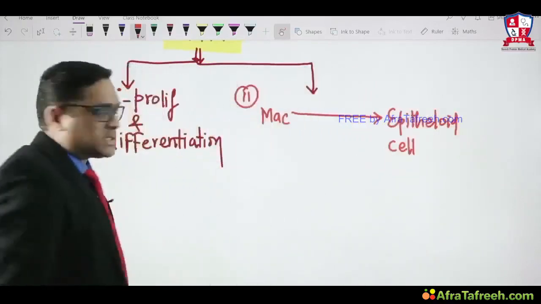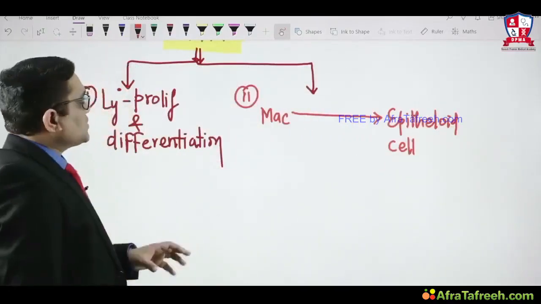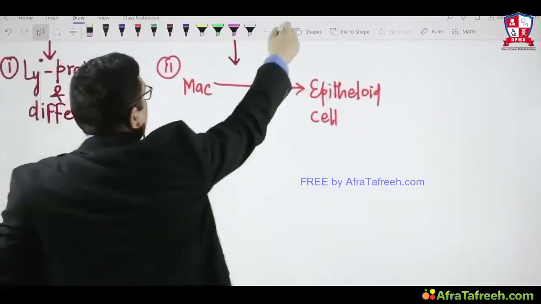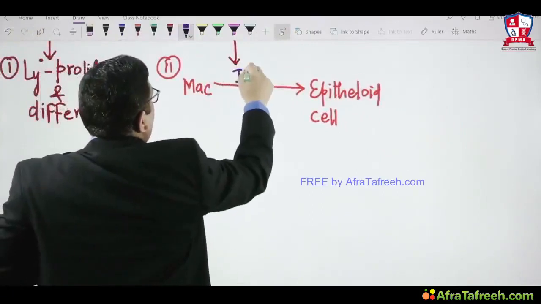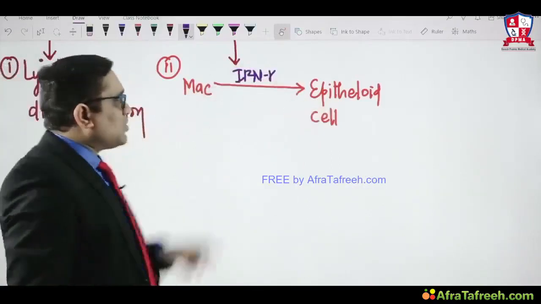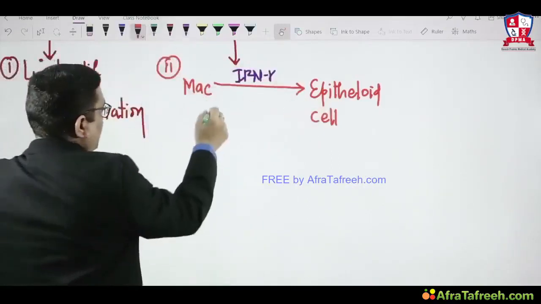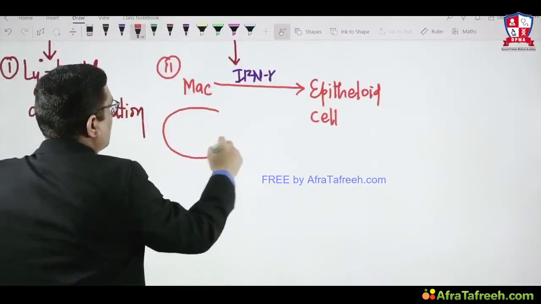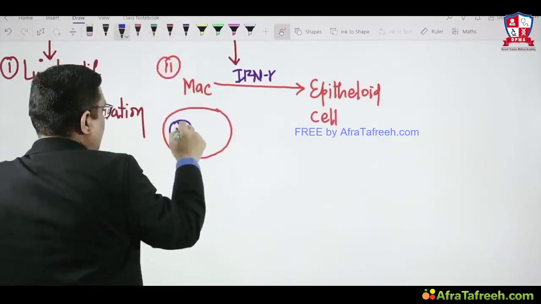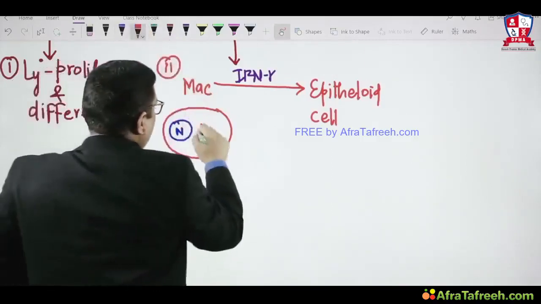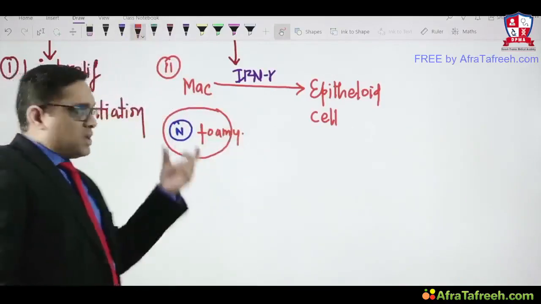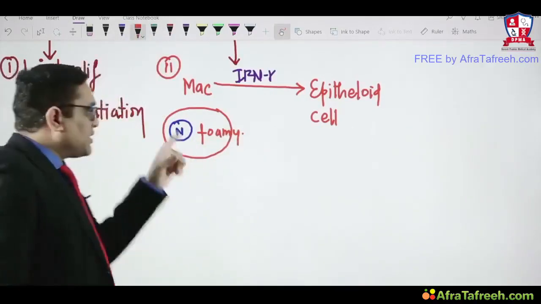So this is important to understand. What is the function of interferon gamma? Interferon gamma will activate macrophage and they will convert them into epithelioid cell. How are you going to identify macrophage? Macrophage will be a round oval cell, with eccentric nucleus and foamy cytoplasm, right? So this is how we will identify macrophage.